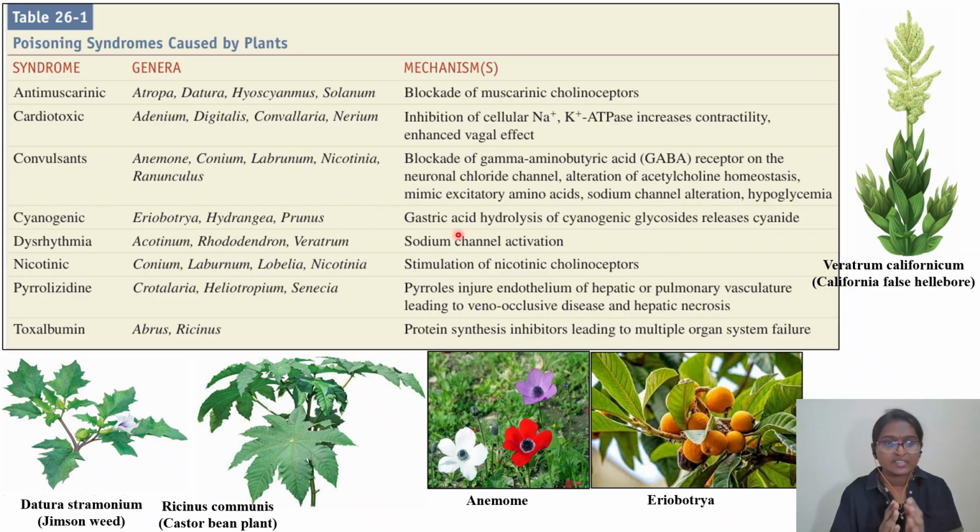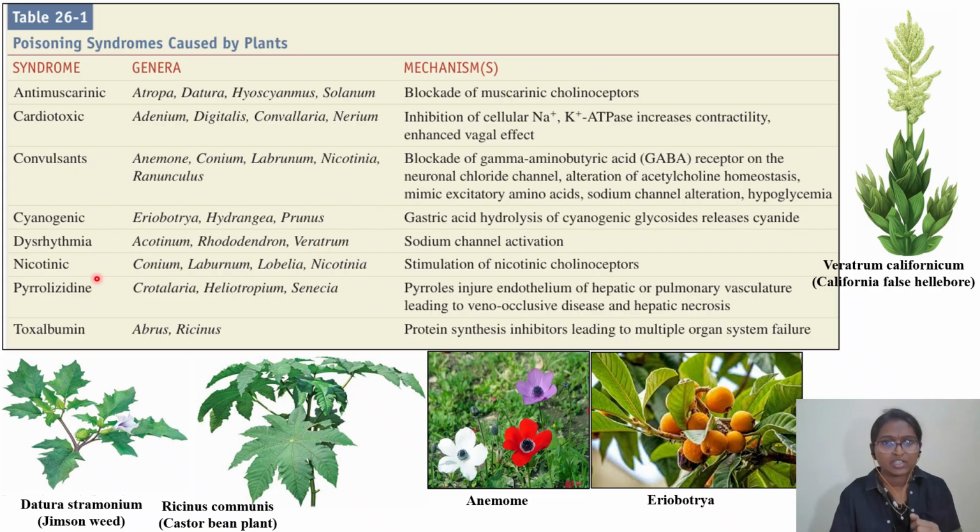Next, we have dysrhythmia. Dysrhythmia is something related to causing irregular heartbeat. So we have aconitum, rhododendron, and veratrum. Here you have Veratrum californicum, California false hellebore, the common name. How is it causing this? It is causing sodium channel inactivation. So try to relate it. In the first one it was cardiotoxic, sodium-potassium ATPase. Here something related to the chloride channel, as well as here also sodium channel alteration. Sodium channel activation, dysrhythmia: aconitum, rhododendron as well as veratrum. Like this you have to remember.